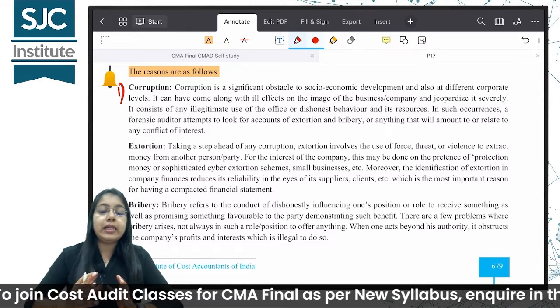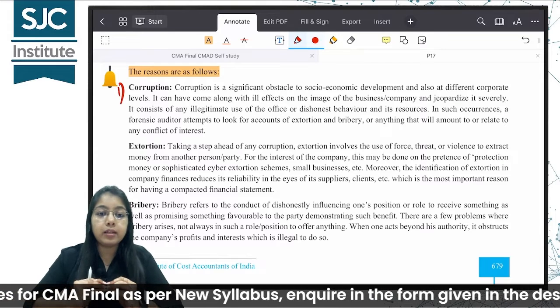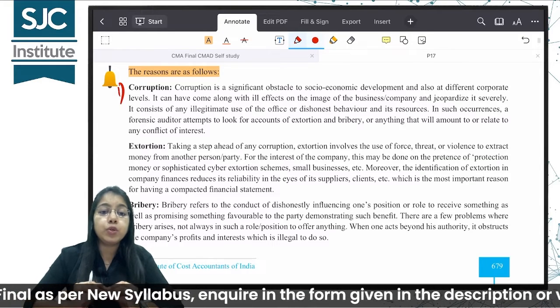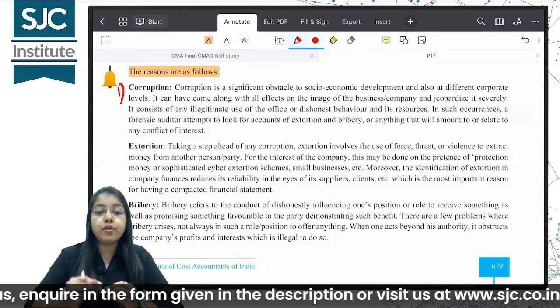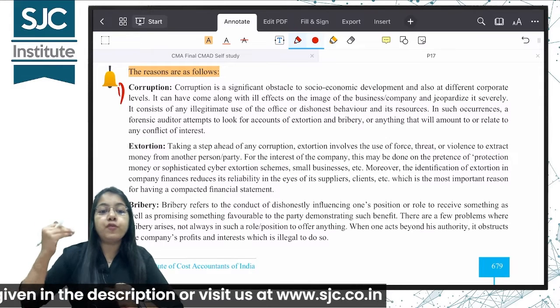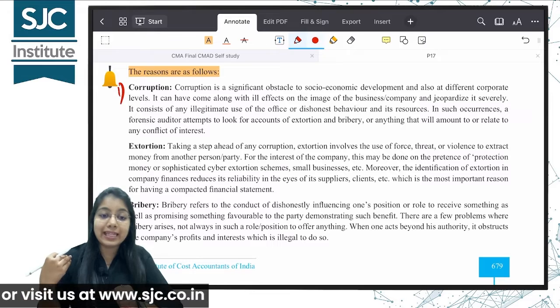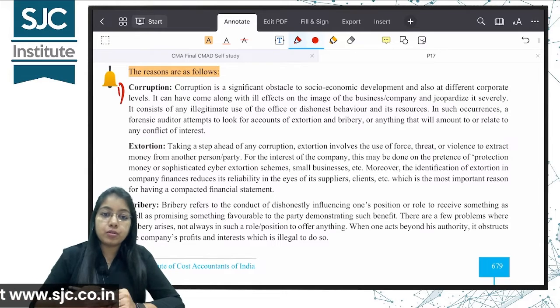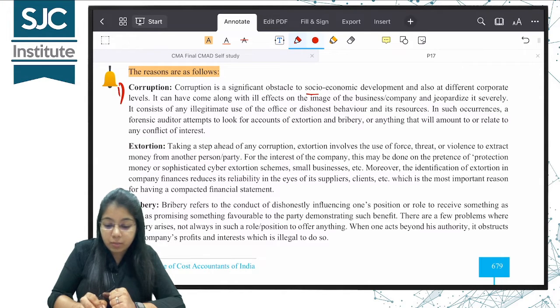So basically, if I am misusing the position I am in, an illegitimate use of my position or dishonest behavior on my part which is harming the organization but giving me some kind of personal gain, then it's called corruption. All right, so you can just mark over here, it is a significant obstacle to socio-economic development.